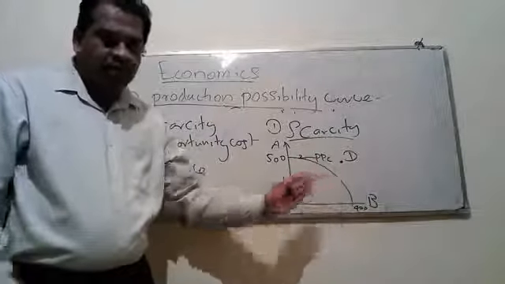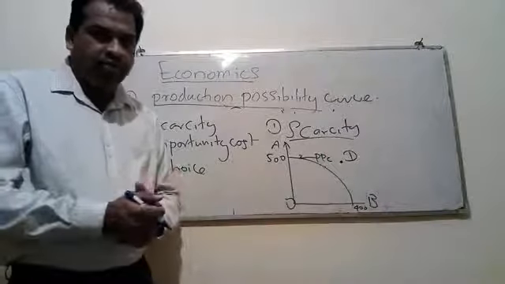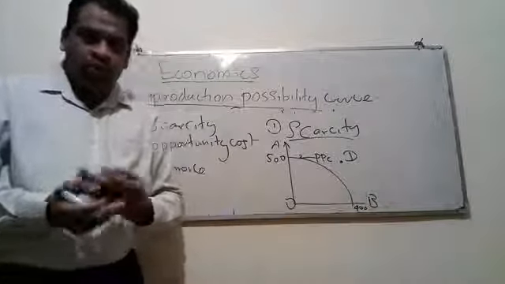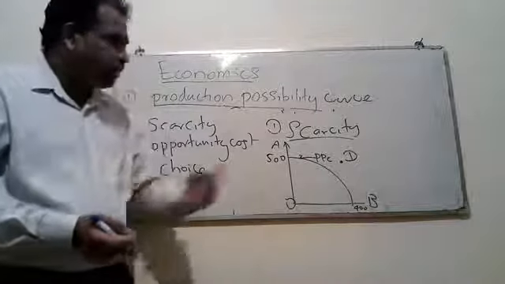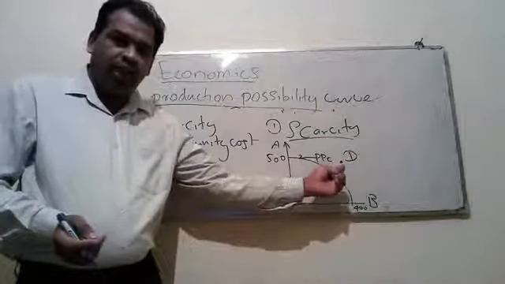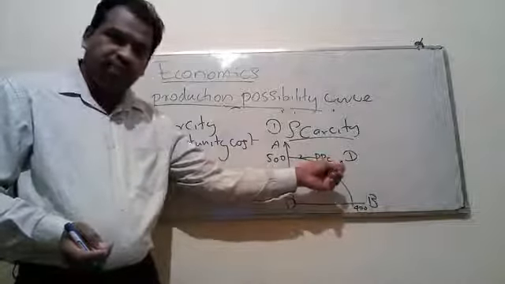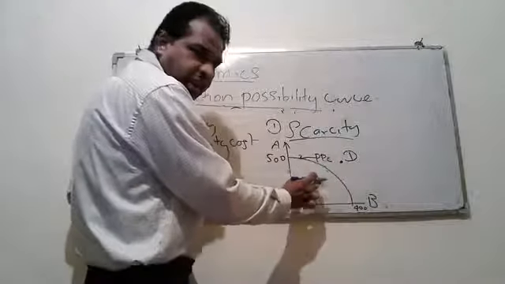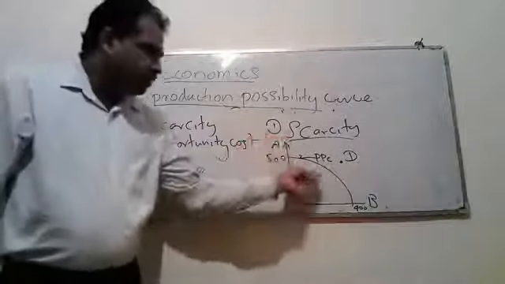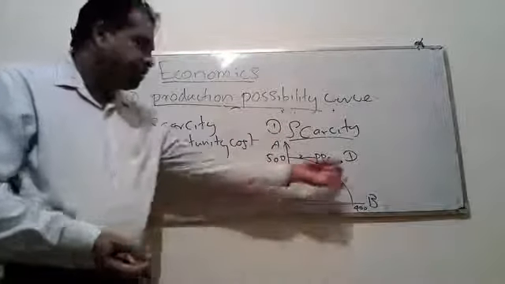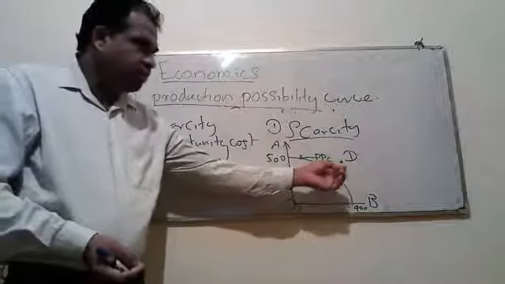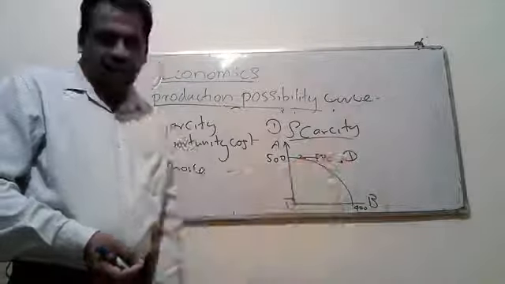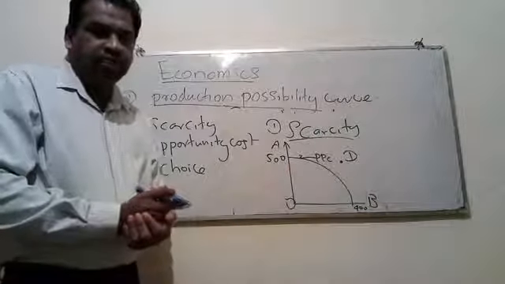In the future, if you have economic growth, or if you improve your technology, or improve your production capacity, or grow your resources, then you will be able to achieve this. But at the moment, you can't achieve this target. That is point D. Therefore, this is the diagram which you can use to explain the concept of scarcity. This is our target, but at the moment we are on the curve. We can't achieve this target because our resources are limited.